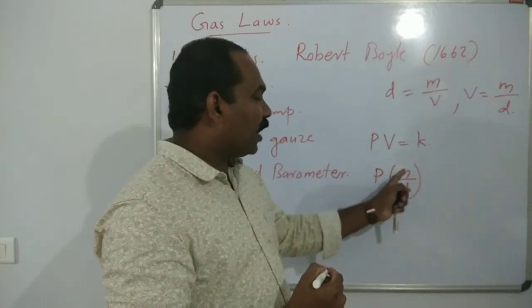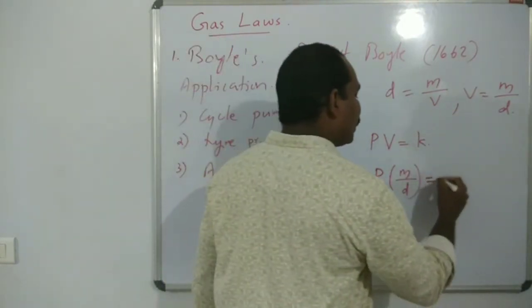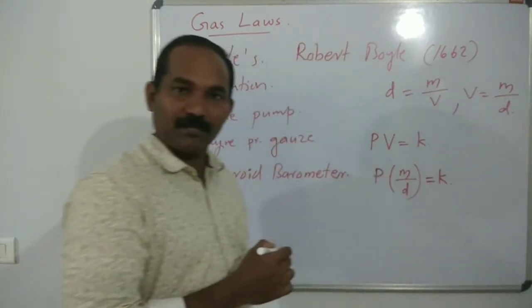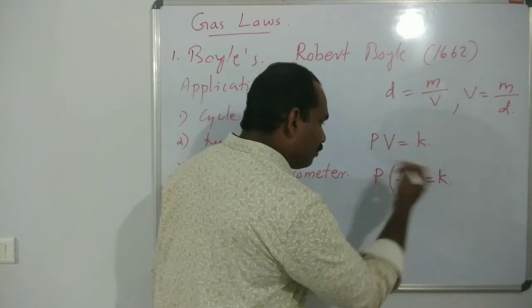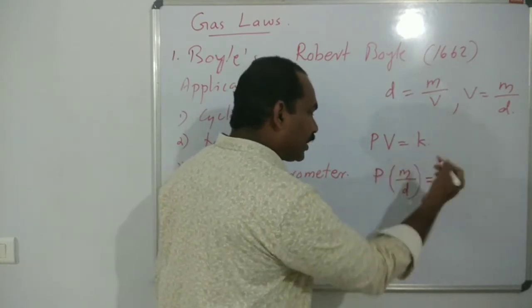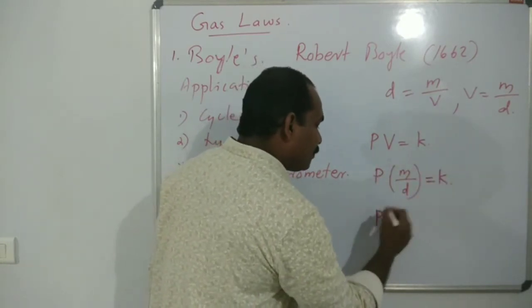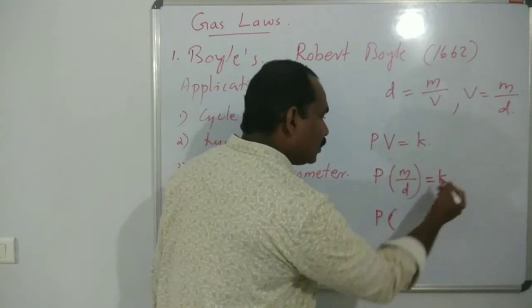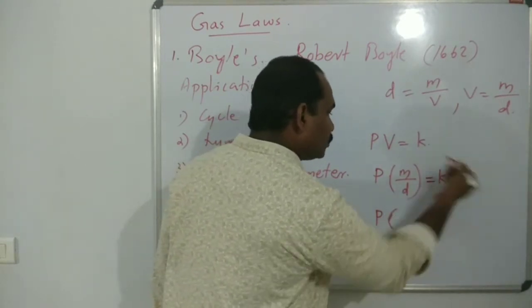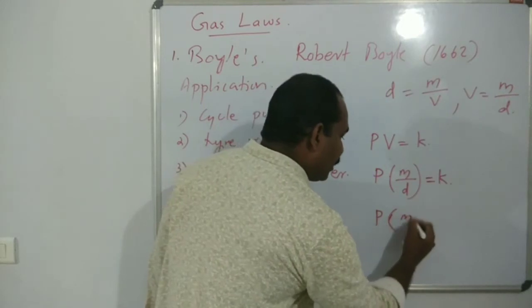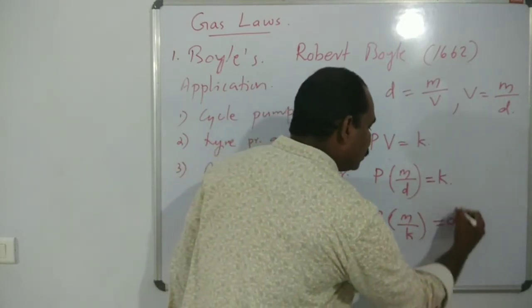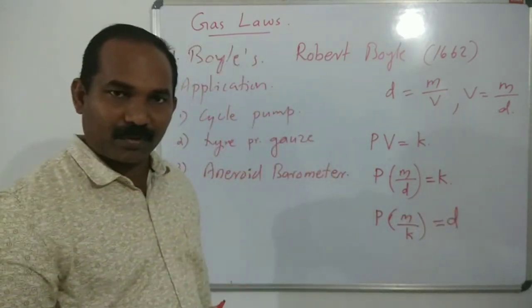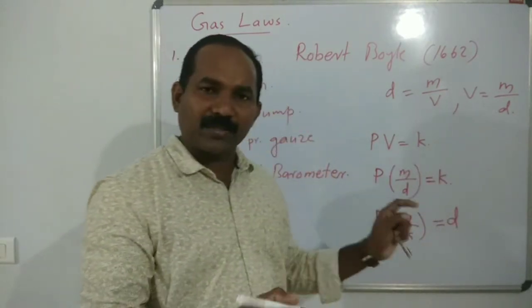So P into M by D is equal to K. Or you can rearrange this equation: P into M, K comes here, D goes to the right side. So M divided by K is equal to D.